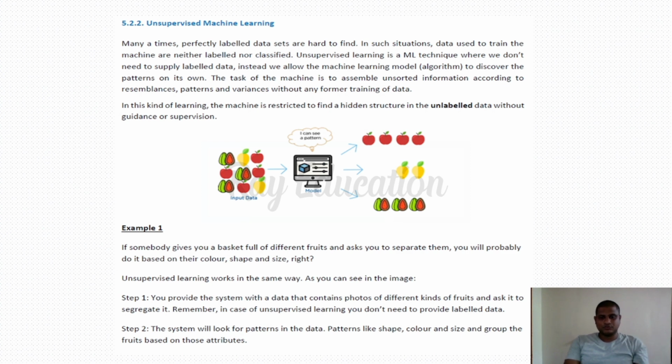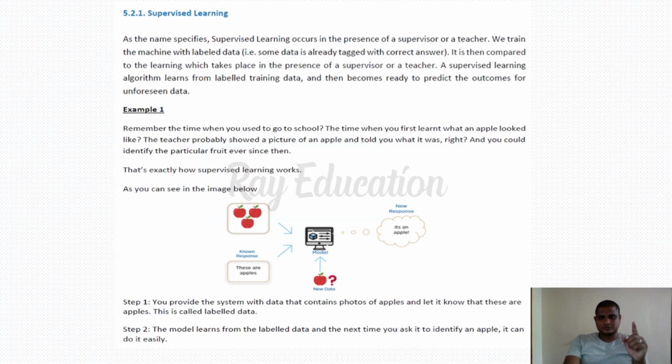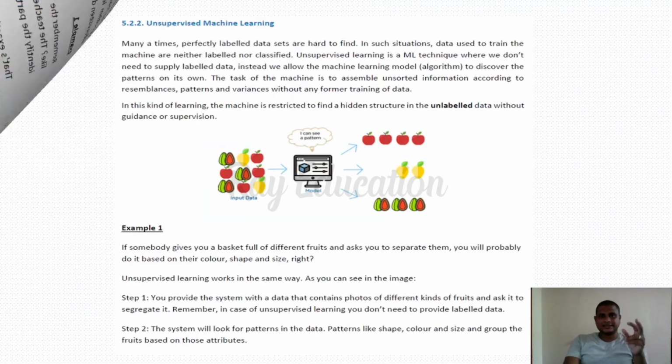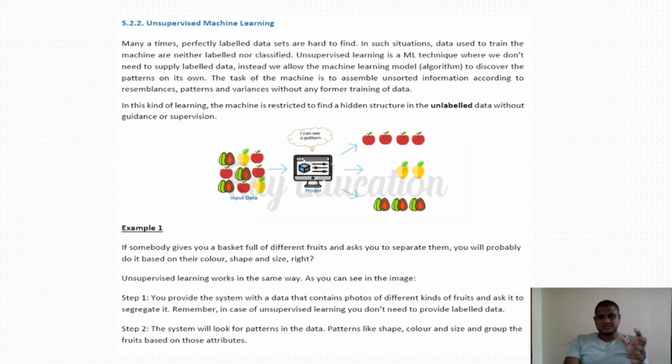Step 2, the system will look for patterns in the data. Yes, it is going to match the pattern, so how the exact apple is. It is going to take its own pattern, and according to the pattern, it is going to give the answer. Patterns like shape, color and size, and it groups the fruits based on those attributes. Yes, this is the thing. The first one we saw was supervised learning. In supervised learning, it is labeled data. We give the actual photo to the algorithm and train the machine. But in the unsupervised model, it is able to learn by the patterns.